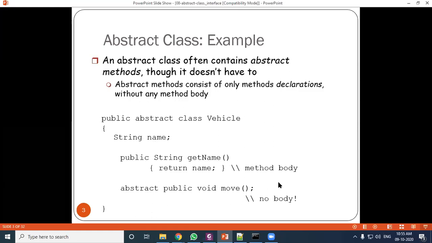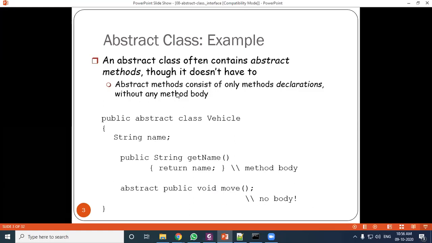And there is a method also written as abstract: abstract public void move. That means move is an abstract method, and that method does not have any body.